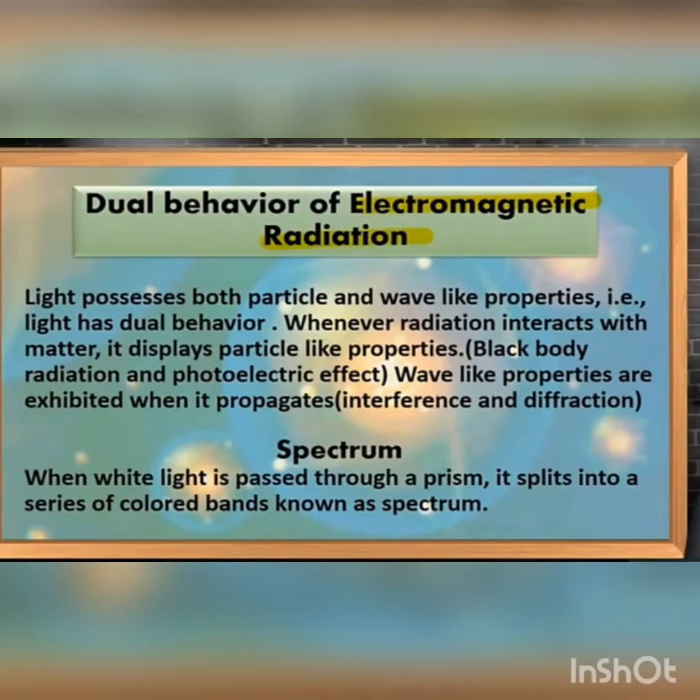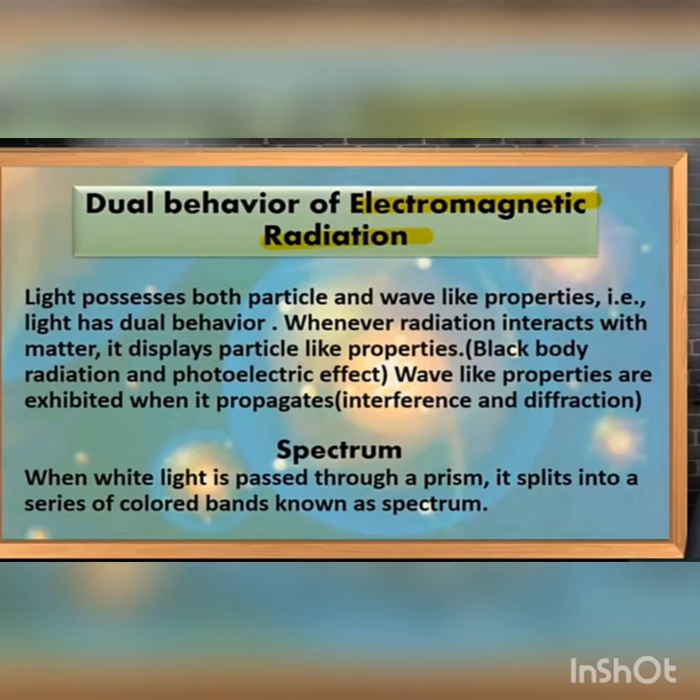The dual behavior of electromagnetic radiation posed a dilemma for scientists. Visible light is a small portion of electromagnetic radiation. Light possesses both particle and wave-like properties. On one hand, it could explain satisfactorily the blackbody radiation and photoelectric effect, which confirmed its particle-like nature. Wave-like properties are exhibited when it propagates.